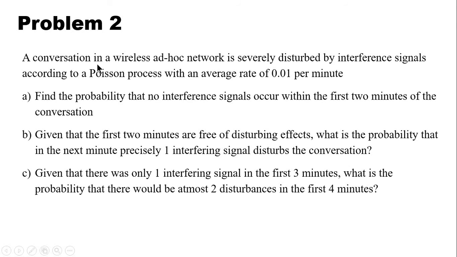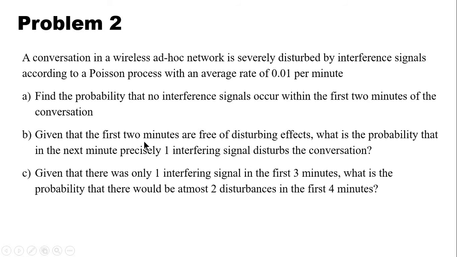Problem 2. A conversation in a wireless ad hoc network is severely disturbed by interference signals according to a Poisson process with an average rate of 0.01 per minute. Find the probability that no interference signal occurs within the first 2 minutes of the conversation.